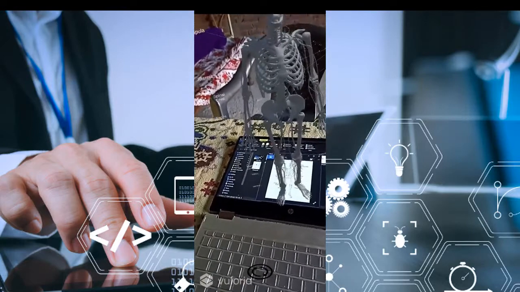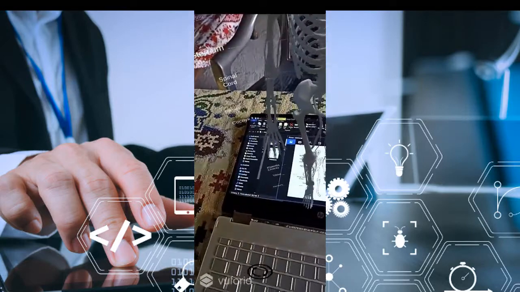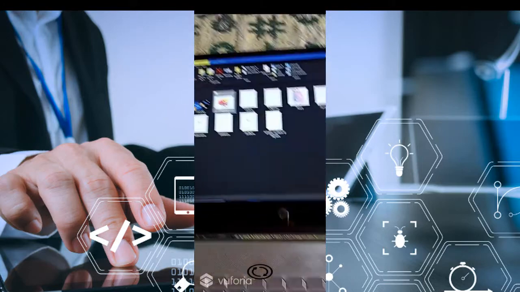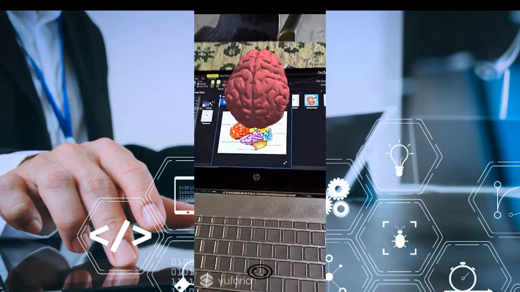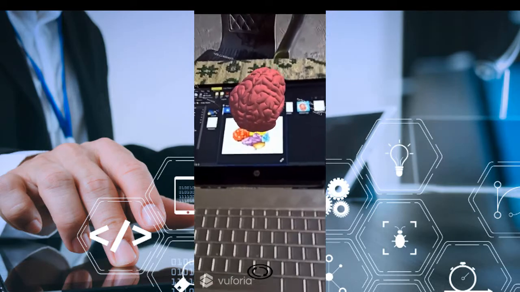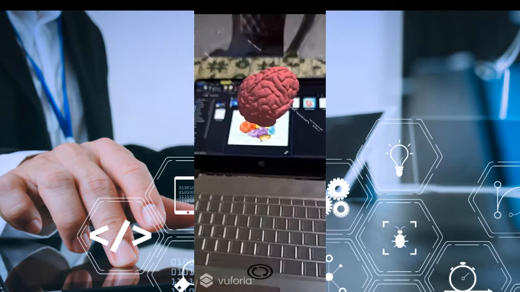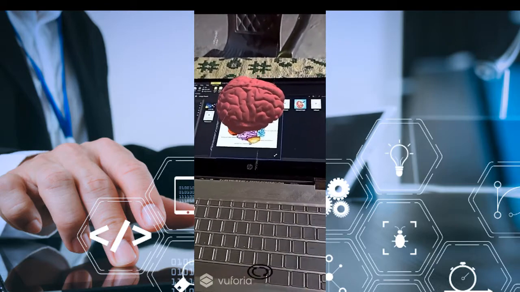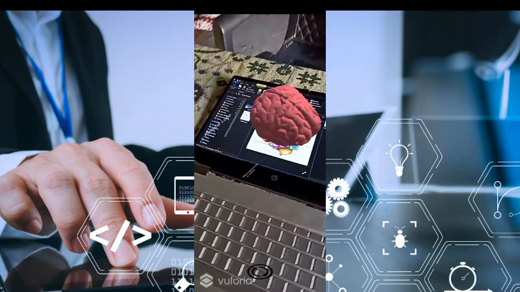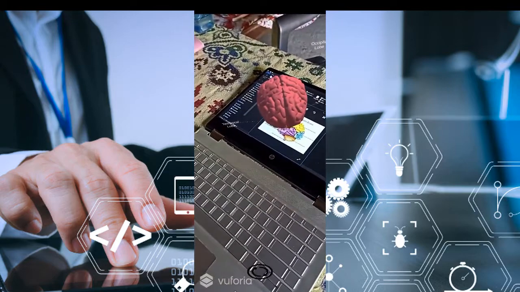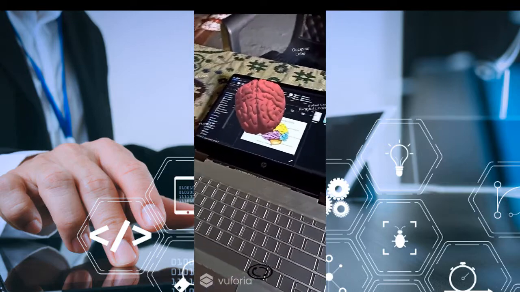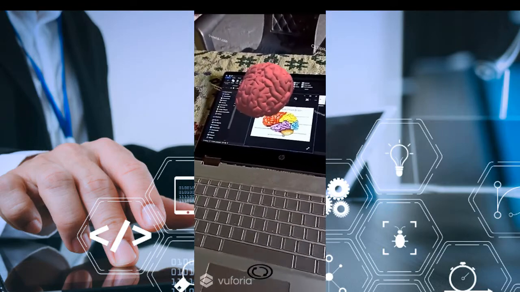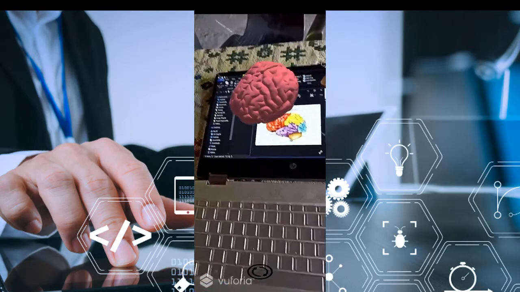And let's say we want to see the 3D model of the brain. Here's the brain. Now you can see it is rotating, and the different parts of the brain are labeled correctly. There you go: temporal lobe, parietal lobe, occipital lobe, and frontal lobe. These are the different parts of the human brain.